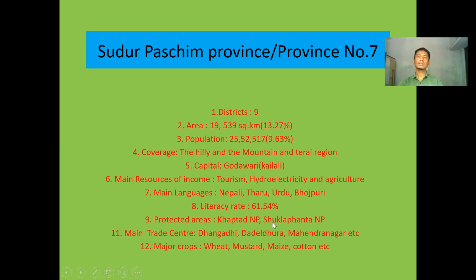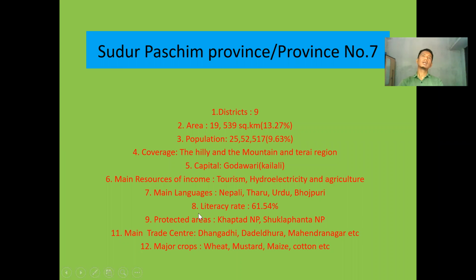Protected areas like Khaptad National Park and Shuklaphanta National Park are available there. This can be developed as a tourism center in the near future. Main trade centers like Godavari, Dadeldhura, Mahendranagar, these are popular cities of this Sudur Paschim province. Yes. These are developing rapidly these days because of the implementation of federalism and because of the formation of Sudur Paschim provincial government.